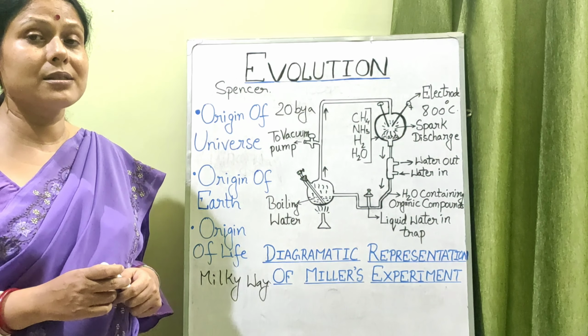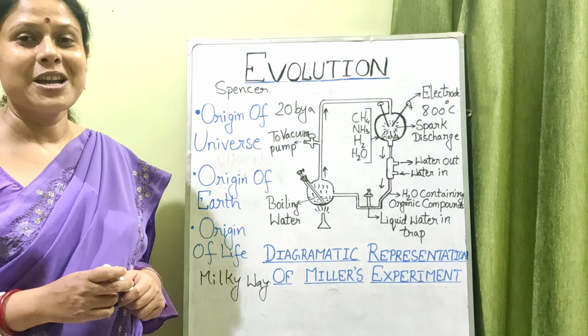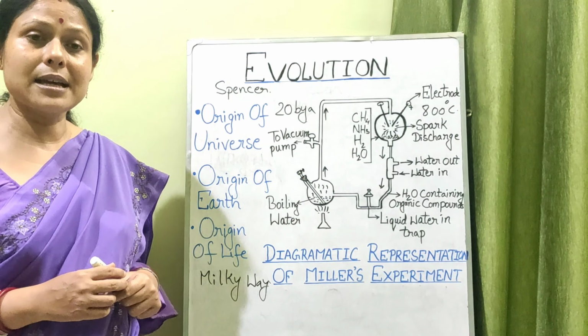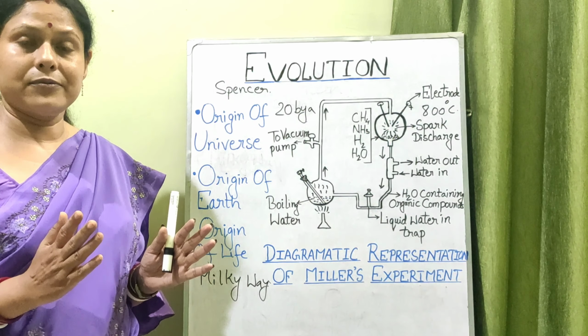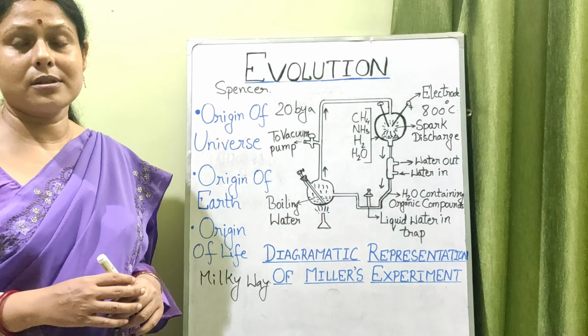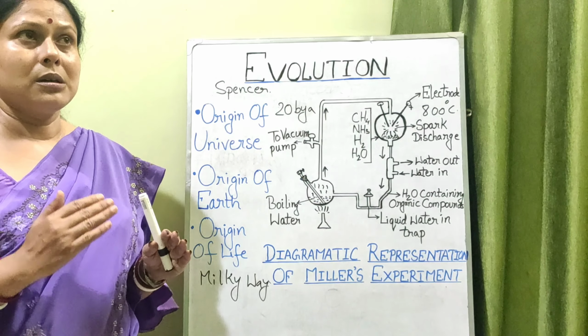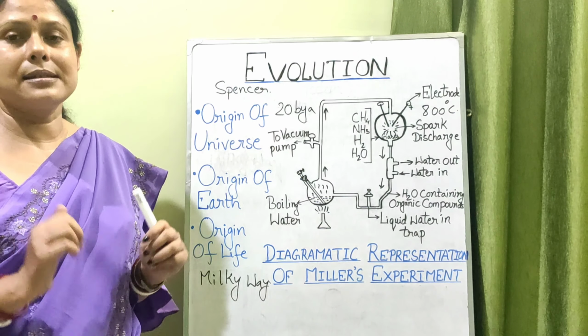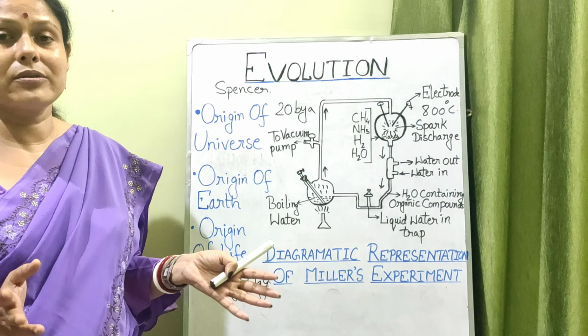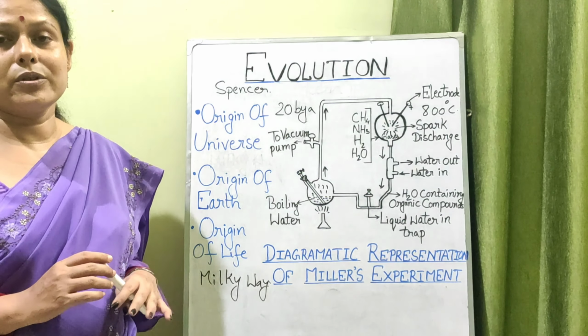The first theory is the theory of special creation. This theory is supported by the Bible, and it states that life on this earth, the various forms of life and various substances on this earth were created in just 6 days, and on the final day, the 6th day, the animals were created. Along with that, human beings were also created.